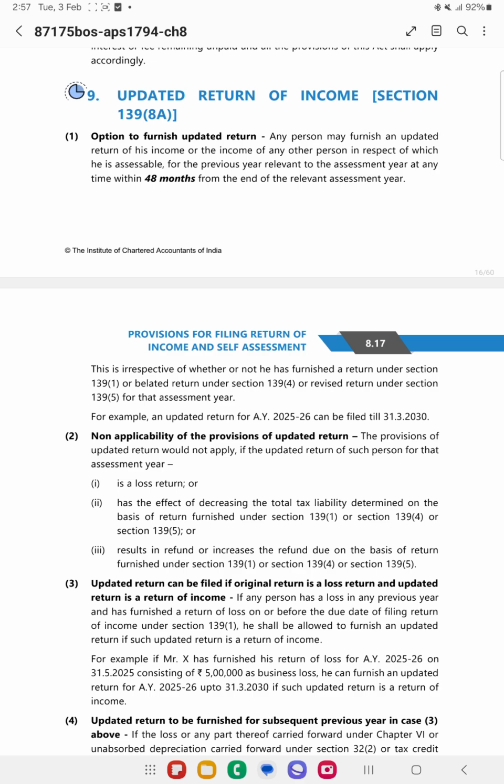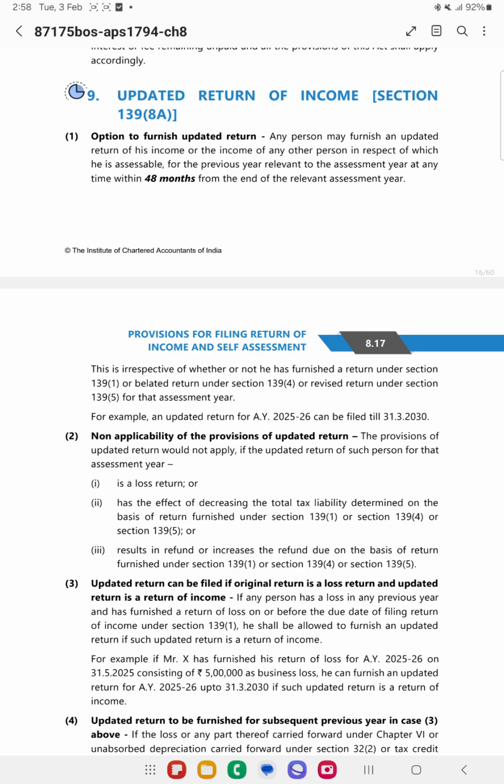So decreasing total tax liability, if it is there, then in such cases, the liability you have paid in the original return is 10,000. So now you want to say that I want to pay 5,000. So you cannot revise the return of income. And loss return. So suppose you want to show a loss of further 2 lakhs. So you cannot file an updated return, because here it will not take.